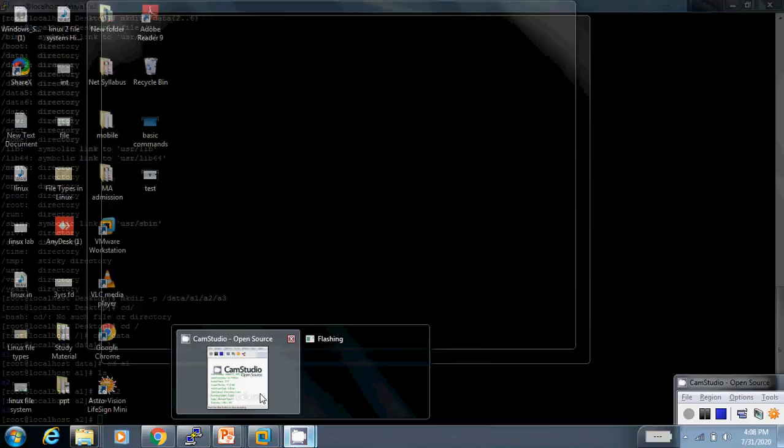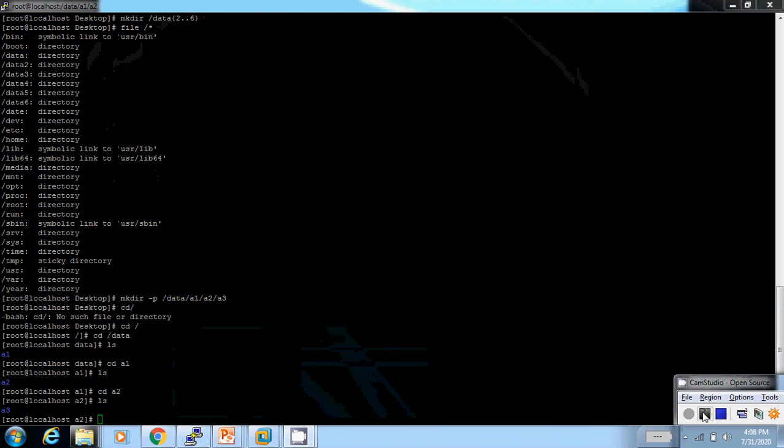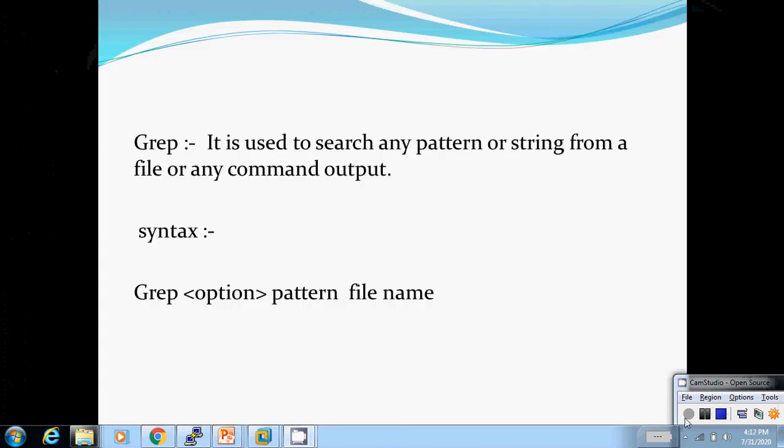Now the next command is the grep command. It is used to search any pattern or any string from a file or any command output. If you want to search any particular word or any particular pattern in a file, then we will use the grep command. The syntax of the grep command is grep option pattern file name.